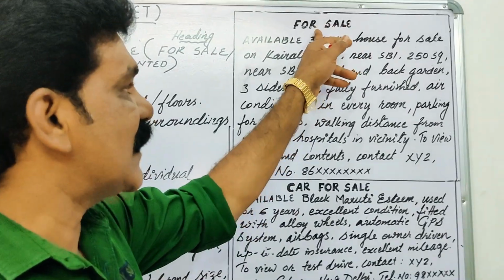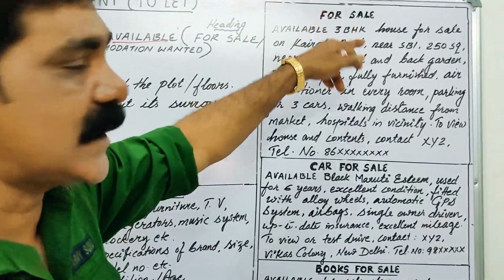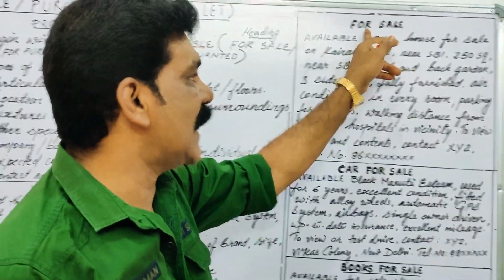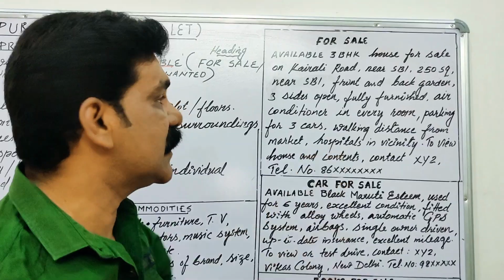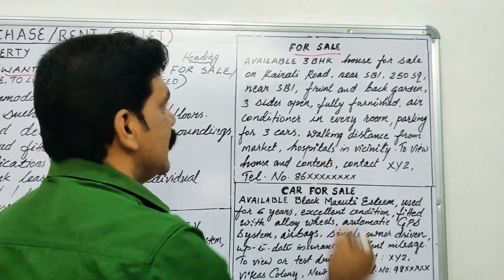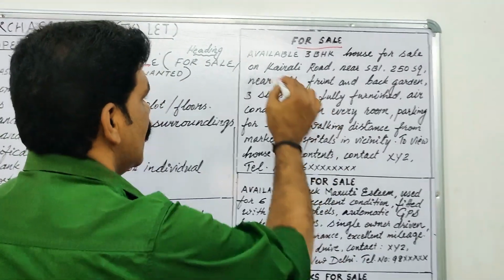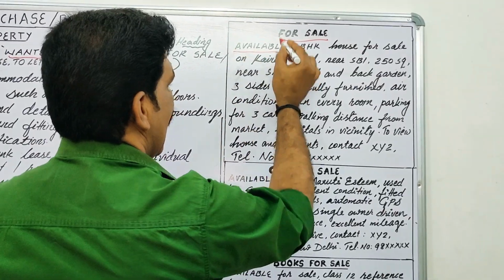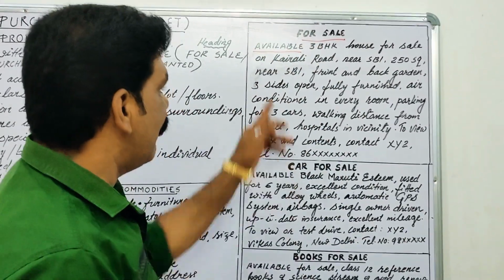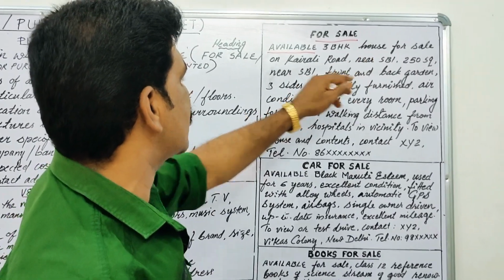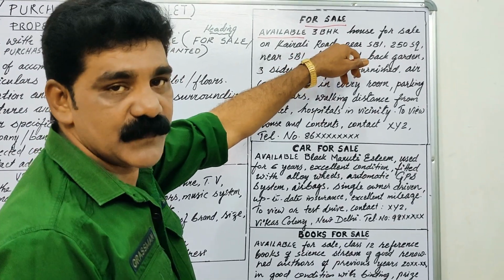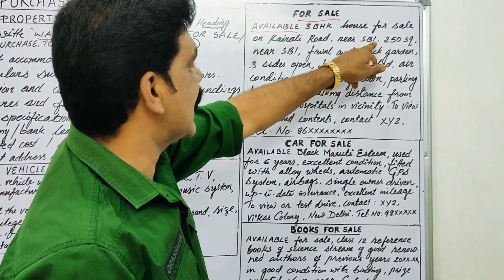See here, the heading that has been written here, For Sale, is written in capital letters as well as in bold letters. See here, the first word is "Available". Available 3 BHK house for sale on Kairali Road and near SBI.